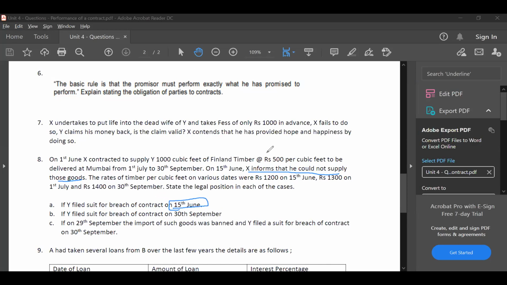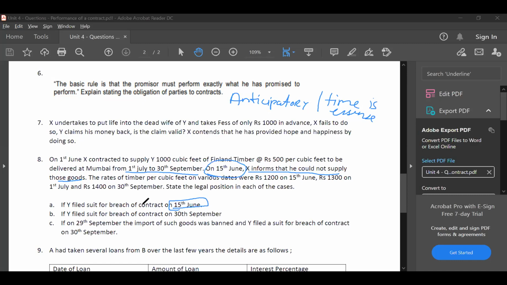So follow carefully, guys. This question relates to anticipatory breach and also where time is the essence of the contract. Time is the essence of the contract because they have agreed to supply between 1st July and 30th September. Now let's go one by one. First case, Y filed the suit for breach of contract because on 15th June itself X informed that he cannot supply. On the same day he has filed a suit.